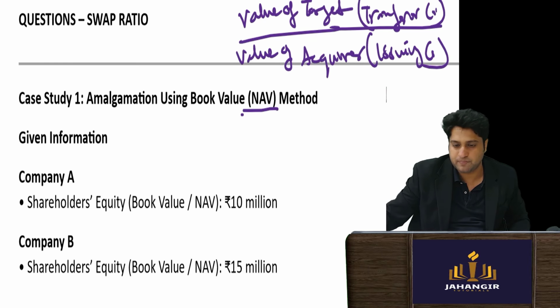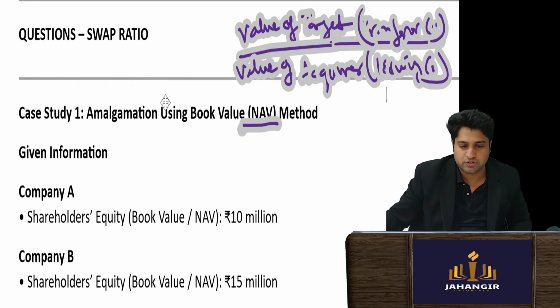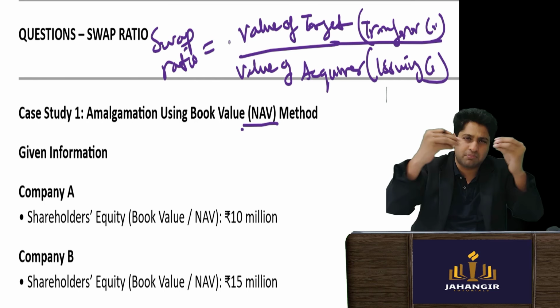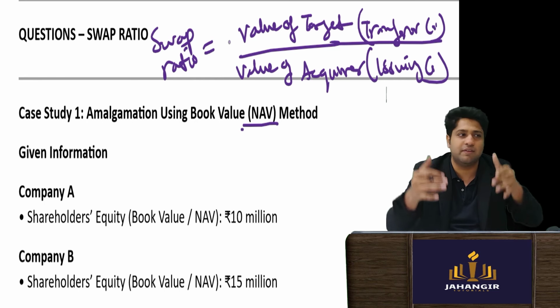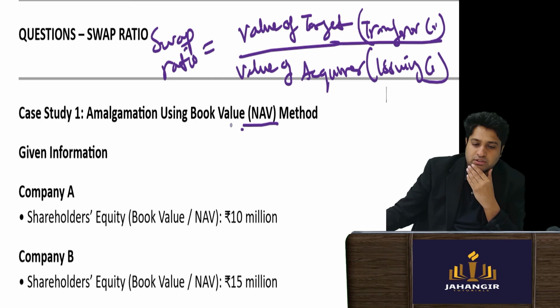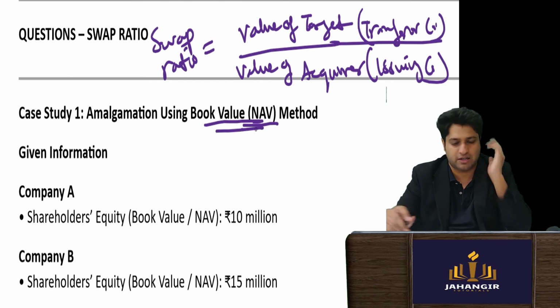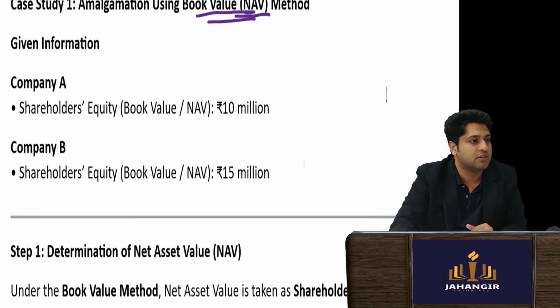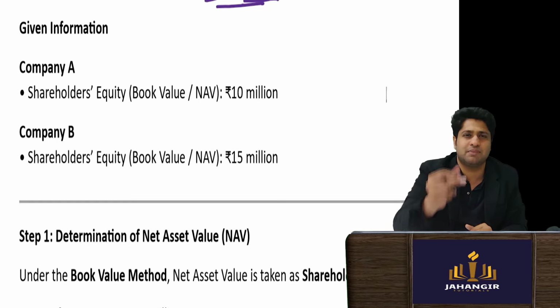Okay, so here we are calculating the swap ratio. Now, very simple. The value can be calculated on multiple metrics, so here we will see what they have given you. The amalgamation was considering the book value method. You open the books, whatever is there, you don't look at the market price. So we will go here, and if nothing is mentioned, we'll see.